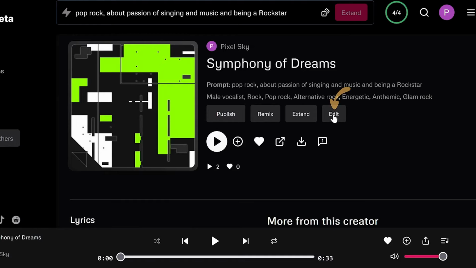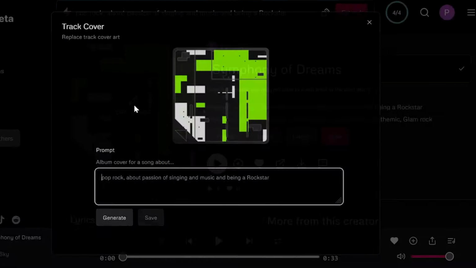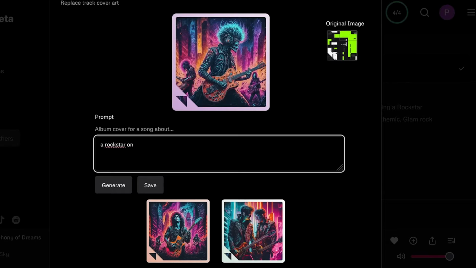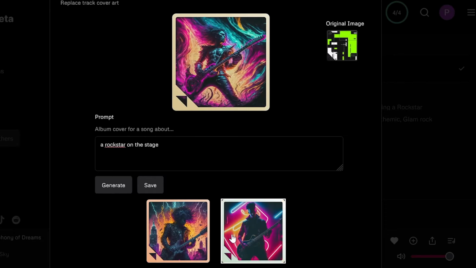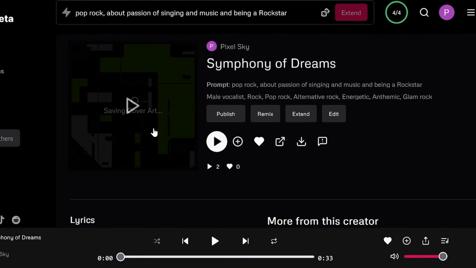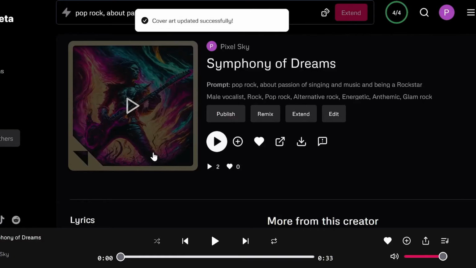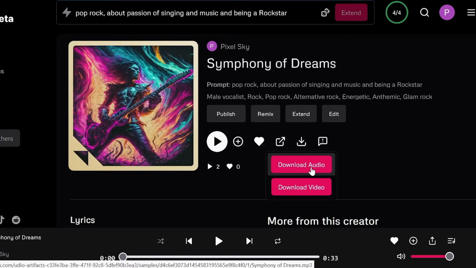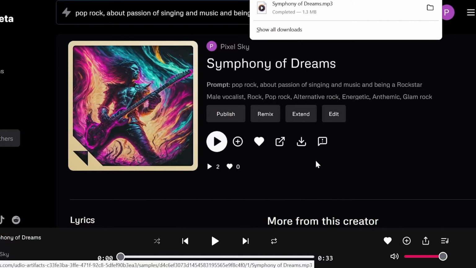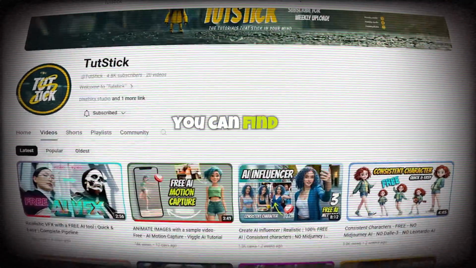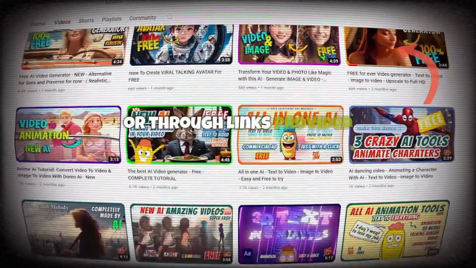To change the cover, click on Edit and write the details. After a few moments, you can choose from the generated covers and save your selection. After downloading the music, we'll start the video creation process. There are various methods which you can find on our channel or through links provided here.